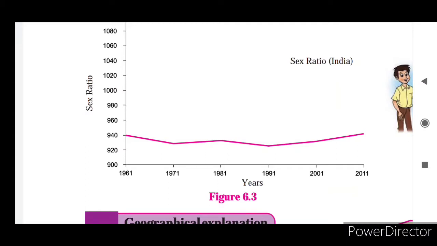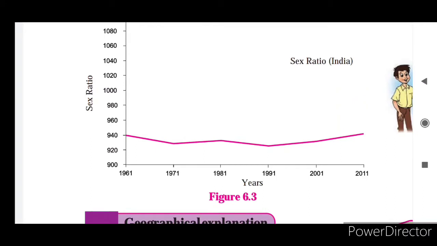In the year 1961 the ratio was 940. So if there are 1000 males in the country, at that time just 940 females were there. Suppose 1000 baby boys are born and 940 baby girls, it means 60 female babies are fewer.